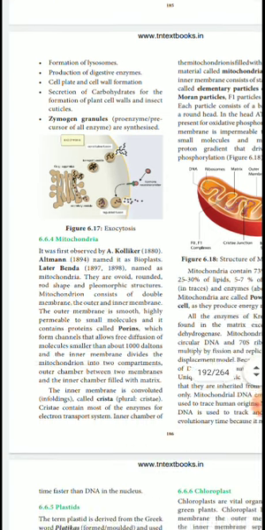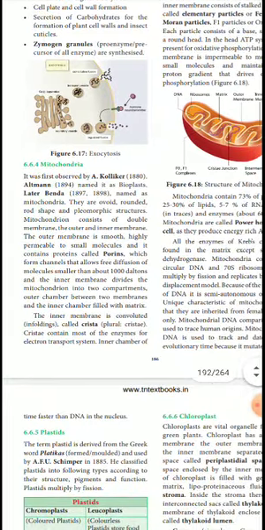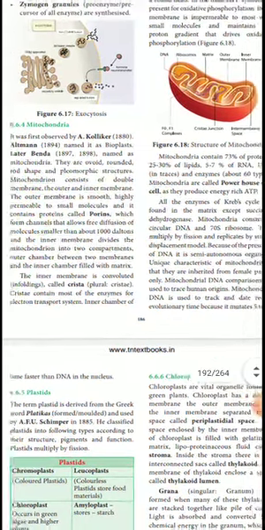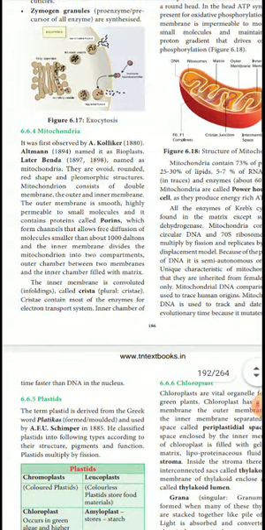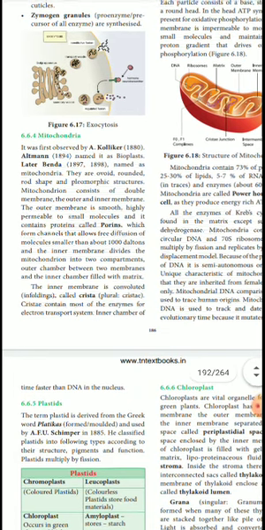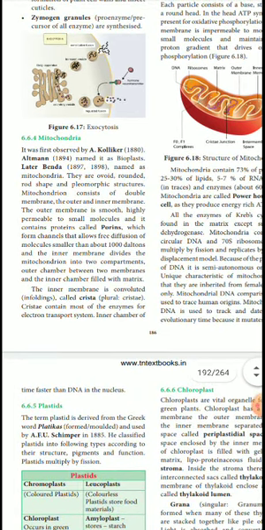Next important one, mitochondria, was observed by Kölliker and Altmann in the bioplasm in 1894. Later Benda named it mitochondria. Who gave the name? Benda. Who first observed it? Kölliker, in 1880. Don't forget that. They are ovoid, rounded or rod-shaped and pleomorphic. Mitochondria consist of a double membrane, the outer and inner membrane. The outer membrane is smooth and highly permeable to small molecules, and it contains proteins called porins, which form channels that allow free diffusion of molecules smaller than about 1000 Daltons.